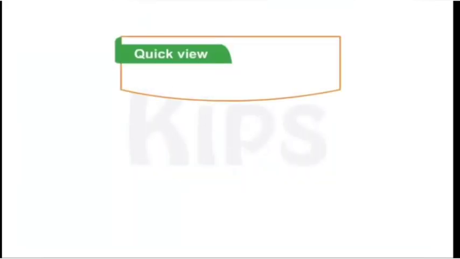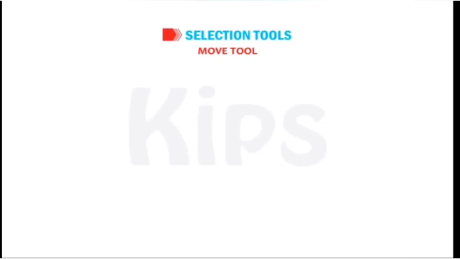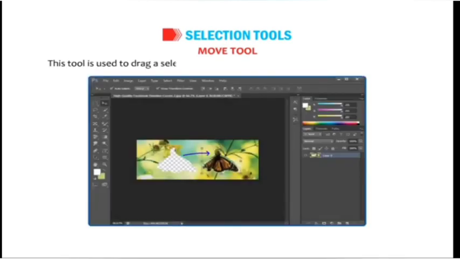Students, let's take a quick view. The Magic Wand tool can make and merge selections if we press the Shift key. Move tool. This tool is used to drag a selected part of an image to a new location in the image.